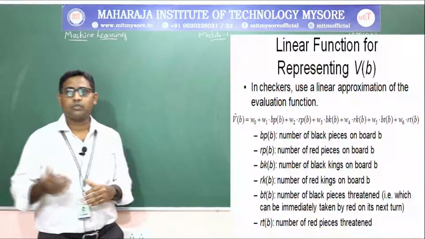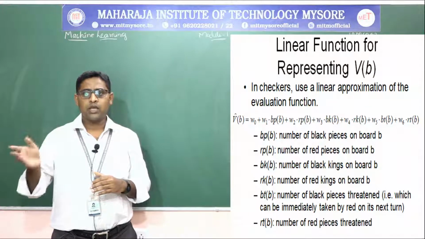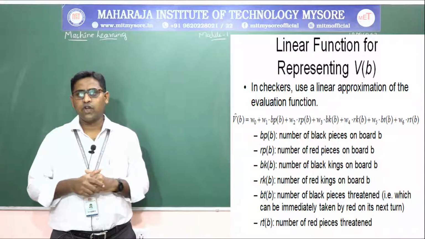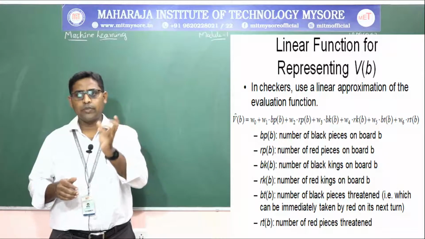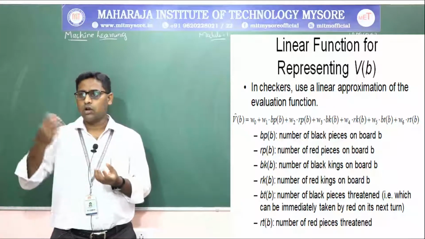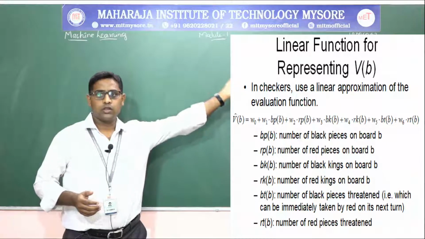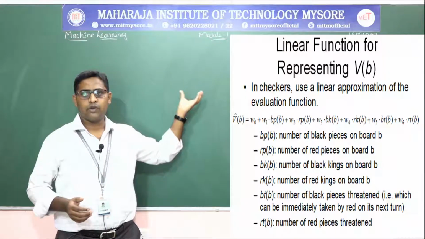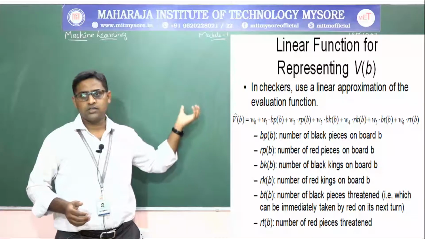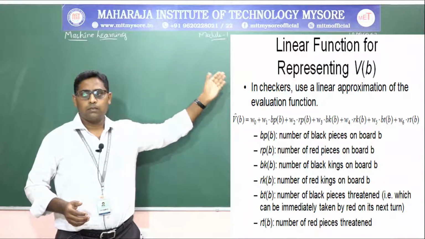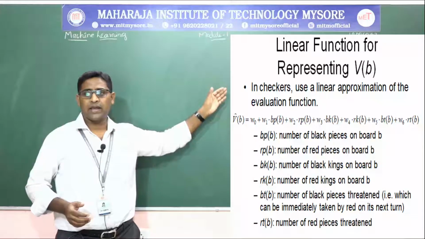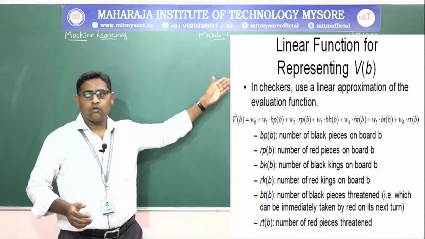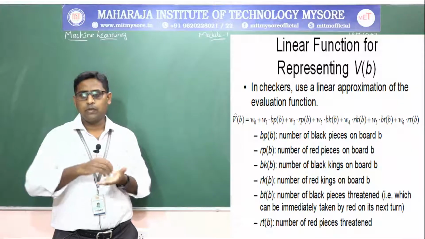Now consider the linear function for representing the checkers program, that is V of B, making a move from the board. The evaluation function V of B is equal to W0 plus weights W1 to W6, where W0, W1, W2, W3, W4, W5, W6 are the weights which will be adjusted, and W0 is the constant coefficient. Then you will be moving the black pieces, red pieces, or kings on the board.